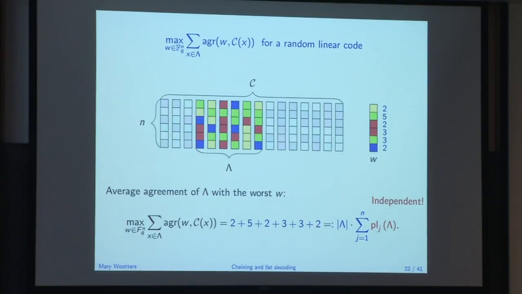Good? Yeah? So the size of lambda is much bigger than Q, or most likely? Yes, that's a very good point. That will be like a hiccup in this chaining argument, exactly. So think about it as being bigger than Q to begin with. Actually, in this slide, lambda is definitely bigger than Q, because it's the size of the list. We're going to relax that in a minute.